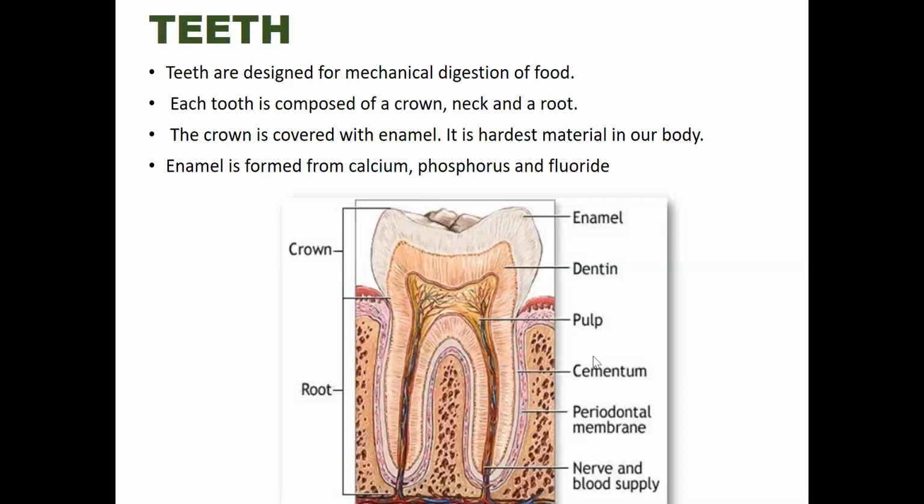And then the cementum, this region is called the cementum region. The main part of the tooth, the dentine, is covered with a thin covering, the cement. The tooth remains attached to the gums by means of this cement. The function of the cement is the attachment of the teeth with the gum.